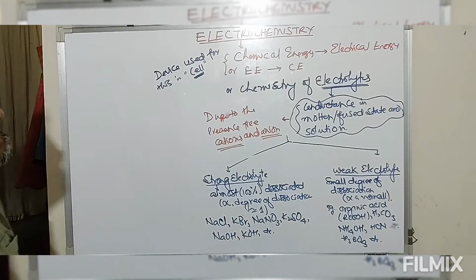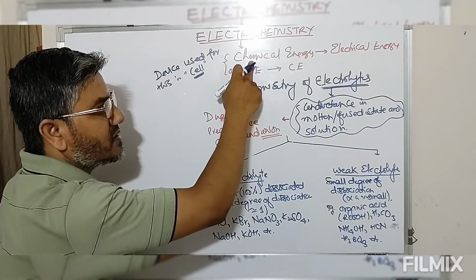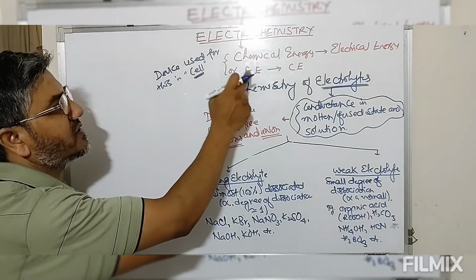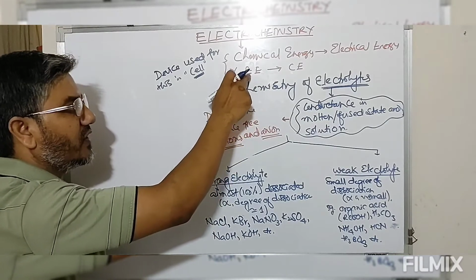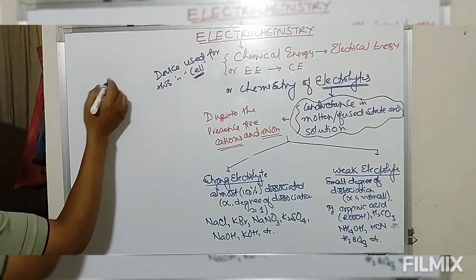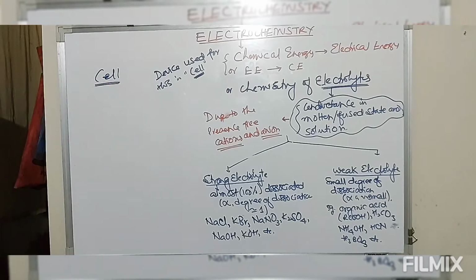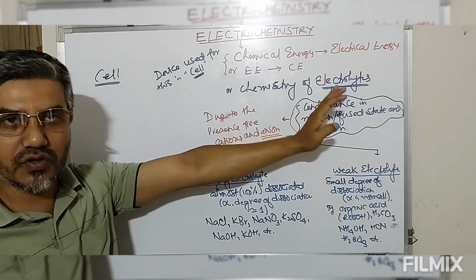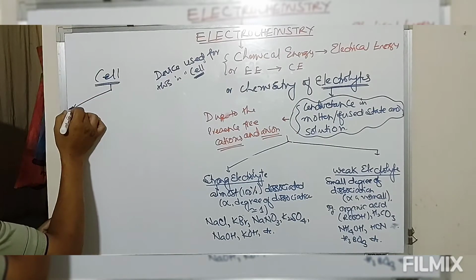This cell can be used for conversion of chemical energy from a spontaneous redox reaction into electrical energy, or it may be used for a non-spontaneous redox reaction by use of electrical energy. So I repeat, a cell is a device used for conversion of chemical into electrical energy or electrical into chemical energy. This cell is again of two types.